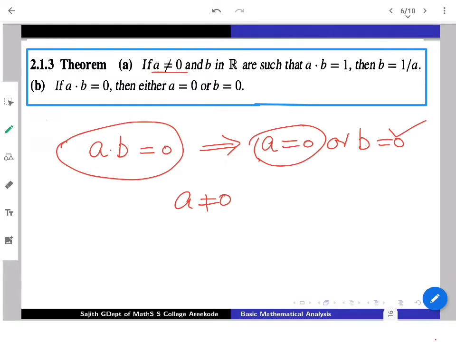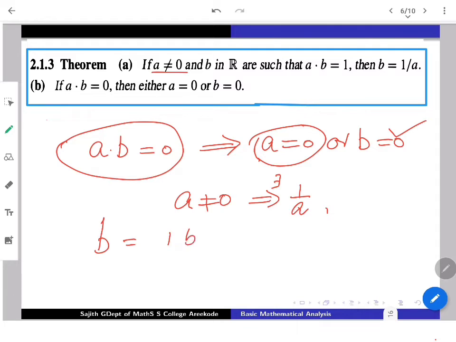Once you are assuming that A is non-zero, immediately it gives a nice candidate, 1 by A, the multiplicative inverse of A. This existence is guaranteed. And we know that 1 by A times A will give you 1. That can be used wherever we want. Now rewrite B. That's all. Nothing more than that we need. So simply write down our B in the usual fashion. B I can rewrite as 1 into B.